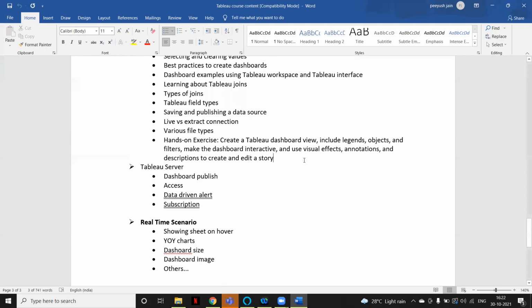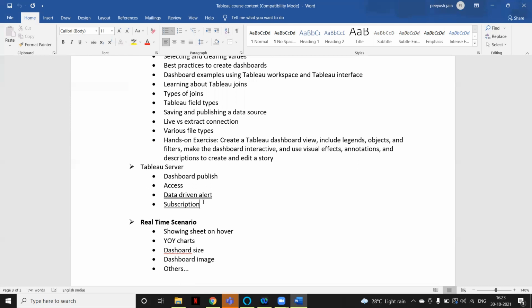Right. So for that, we have something called Tableau server, where we publish our dashboard or report, and we share the report or URL to the users so that they can access or see. We'll see some of the points related to server that as a Tableau developer we should be aware of, like how you can publish your report on server, how you can provide access to the users, and what other features Tableau server offers, like creating an alert or subscription.